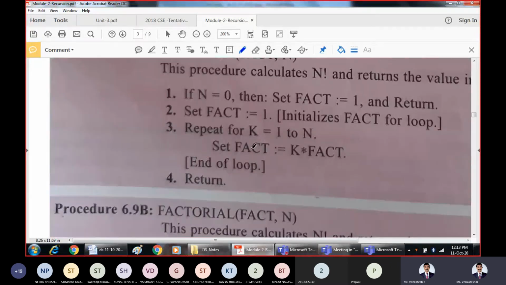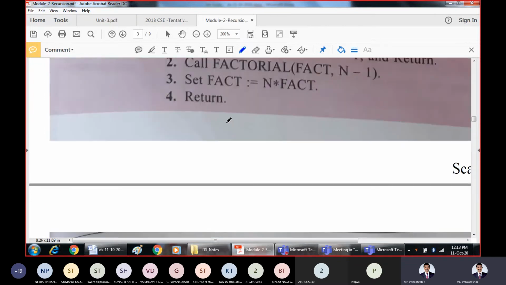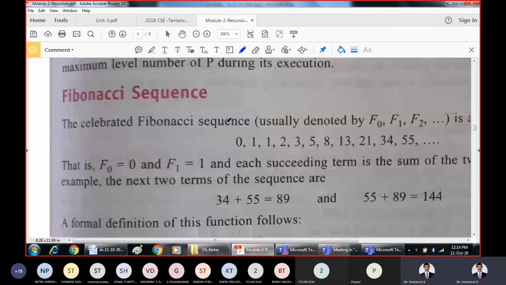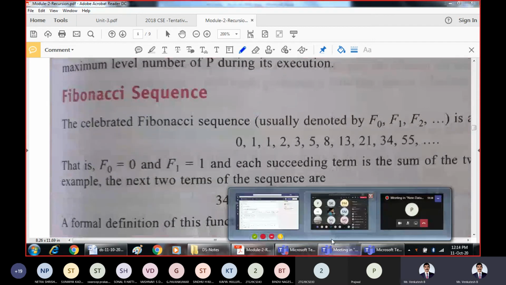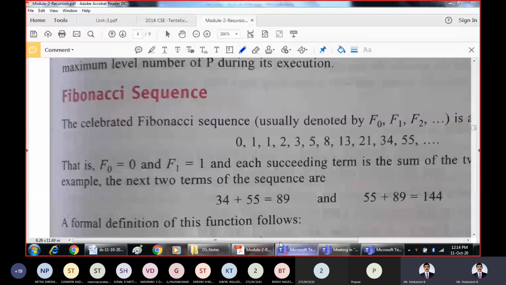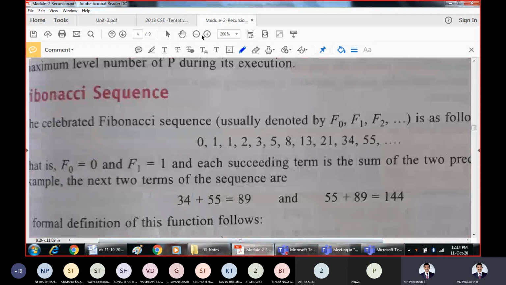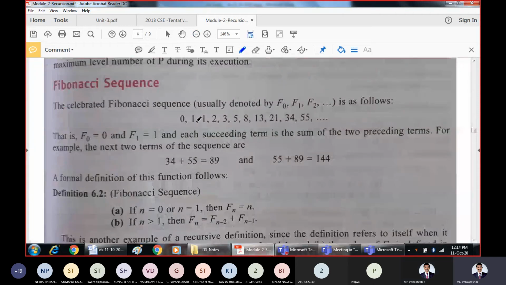This is a simple algorithm for factorial. We go on calculating, we call in terms of itself, and wherever we encounter n equal to 0, we say factorial is 1. This was one example for a recursive procedure.